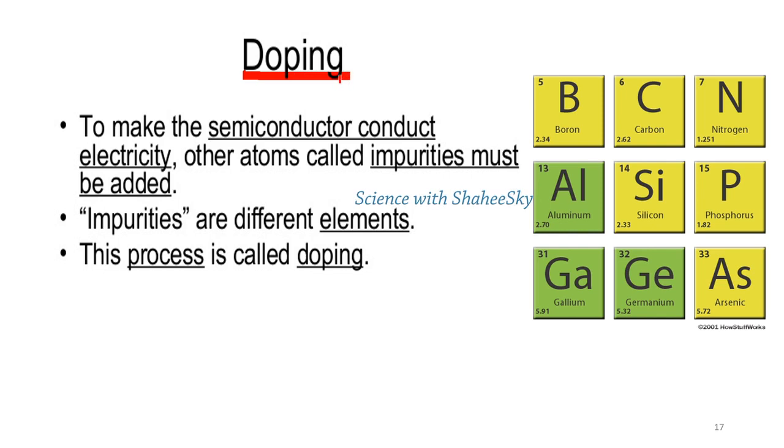Doping is the process where pure semiconducting elements like silicon and germanium are mixed with a trivalent or pentavalent element to form an extrinsic semiconductor. Doping is done to make the semiconductor conduct electricity. Other atoms called impurities are added to these semiconducting elements.